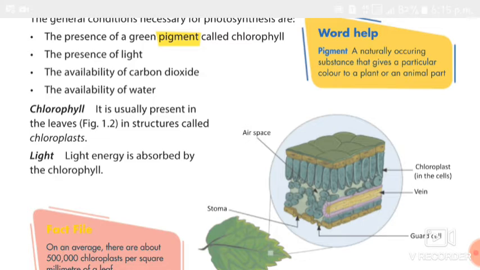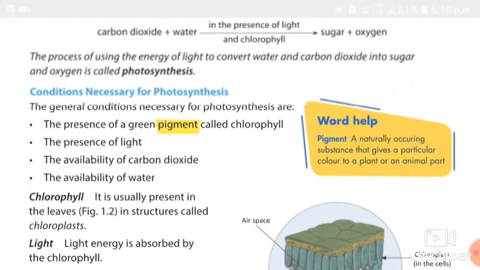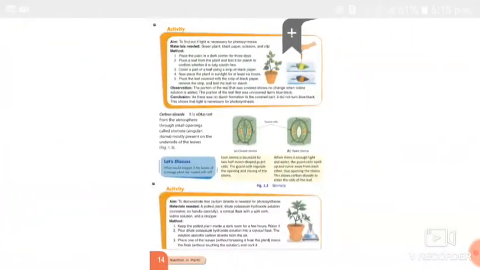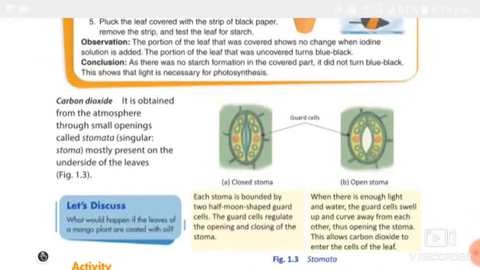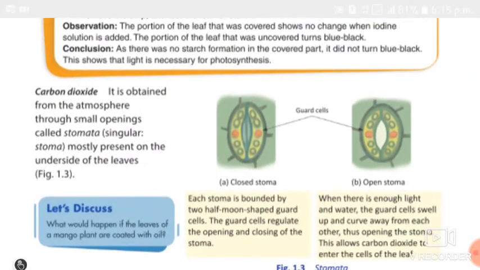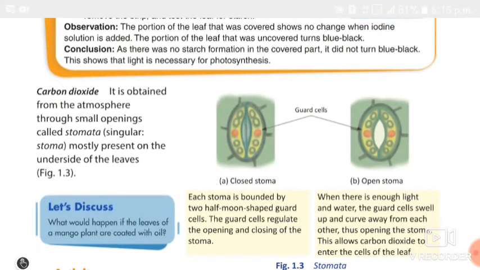And the third one is the availability of carbon dioxide. See how we get the carbon dioxide. You know that plants take carbon dioxide from the atmosphere and release oxygen, right?